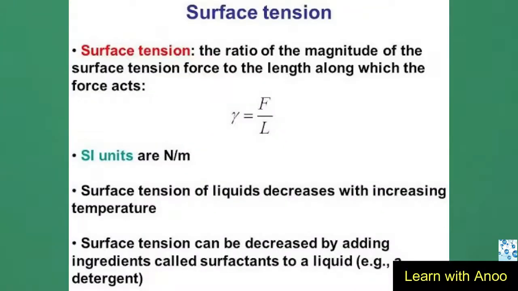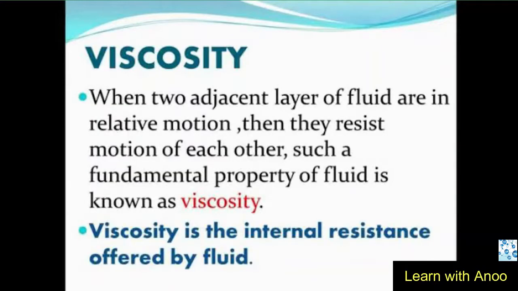Now, the next point is surface tension. Surface tension is the ratio of the magnitude of the surface tension force to the length along which the force acts. Its SI unit is Newton per meter. Surface tension of liquids decreases with increasing temperature. Surface tension can also be decreased by adding ingredients called surfactants to a liquid, for example, a detergent.